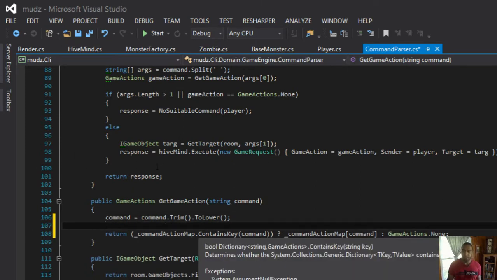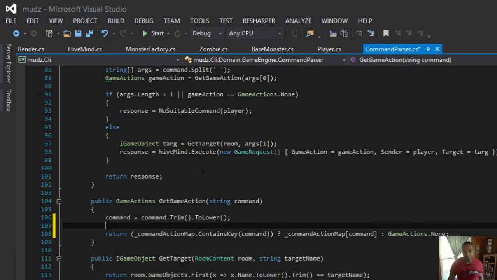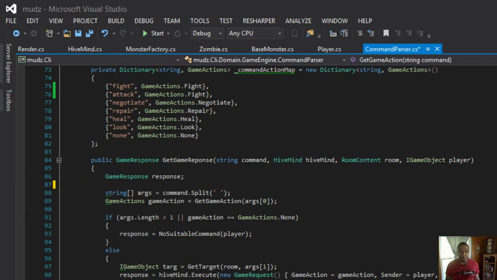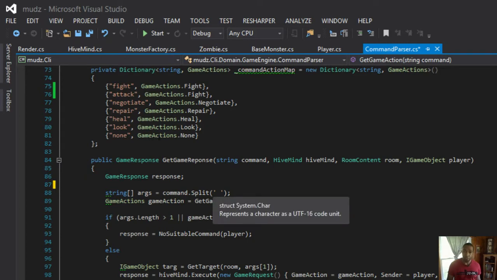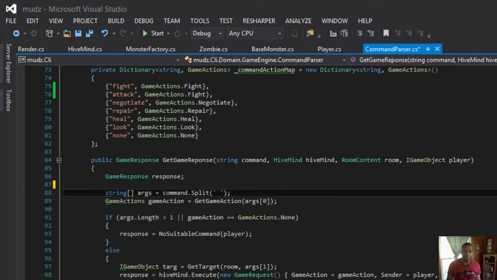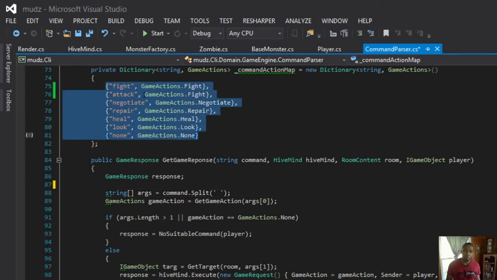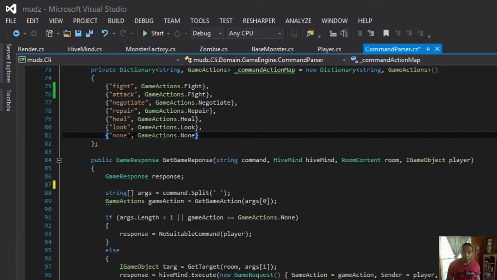So I'm asking, does my command map contain the word fight? If it does, then return the command that maps to it. If it doesn't, then return by default that there's no game action for this. Cool? So, for my get game response, I'm taking in all of my dependencies that I would be reusing above, and I'm saying split the command based off of the empty space. Get me the game action. If the first word is found in this map, give me that game action. If it's not found, then give me back none.